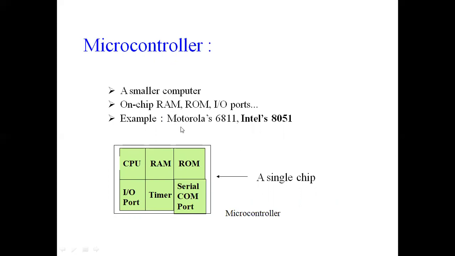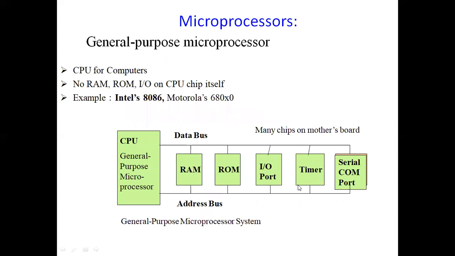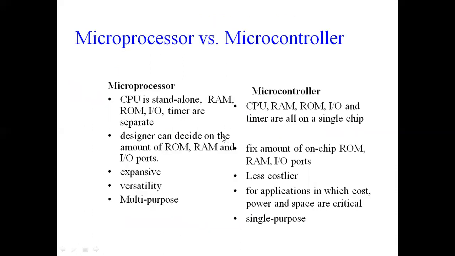Among the same vendors, Motorola has developed a microcontroller represented as 6811. Similarly, Intel also has manufactured a microcontroller, represented as 8051. Hence, we call this a single chip, where all these components are integrated on a single IC, and we call this a microcontroller. If all these components are placed externally to your CPU, then we call this a microprocessor. Now finally students, we make a comparison of the overall differences between microprocessor and microcontroller.